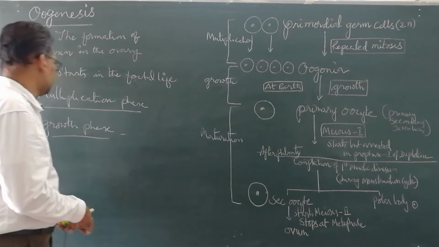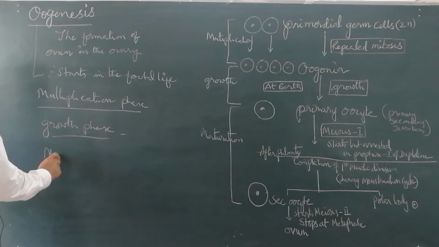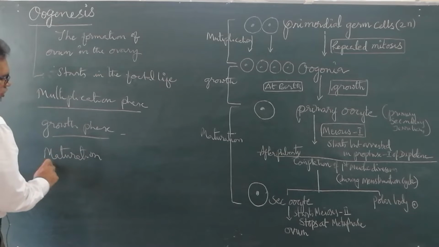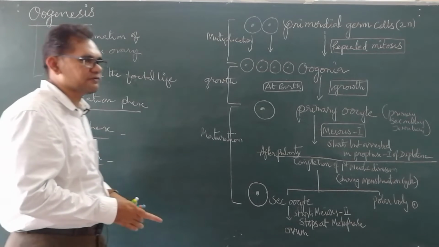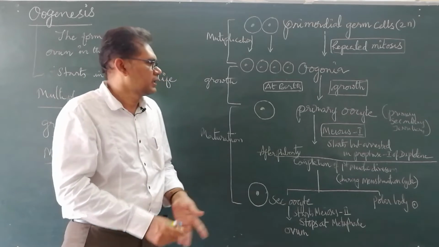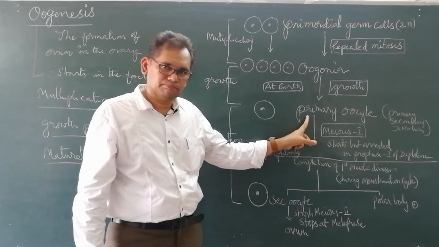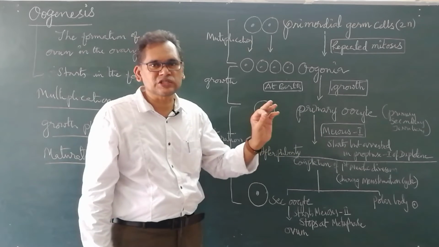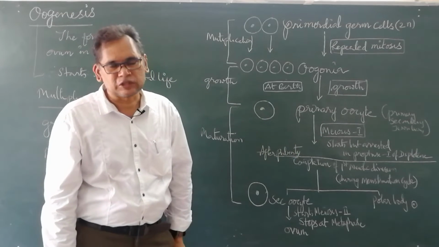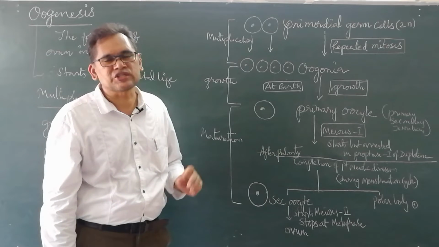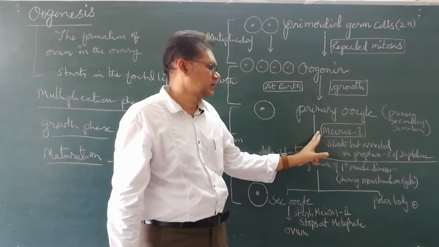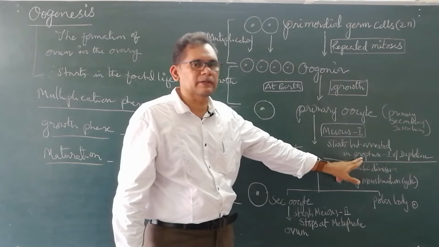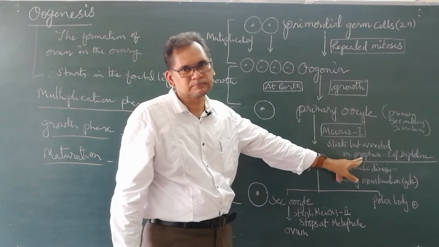Then there will be the maturation phase. Now, in the maturation phase, the primary oocyte which is formed begins meiosis 1. It means they start meiosis 1, but get arrested at prophase 1, the diplotene stage of meiosis 1.